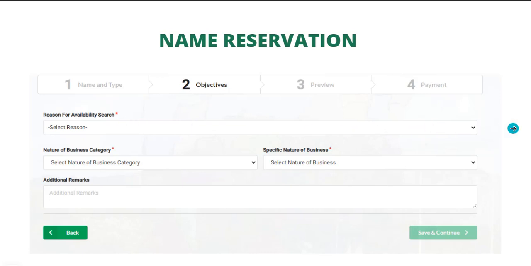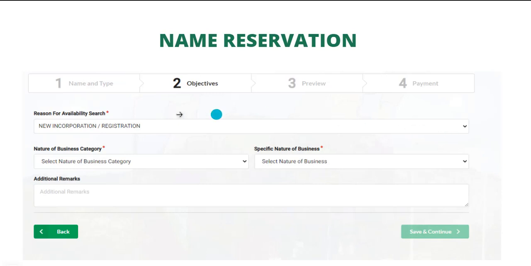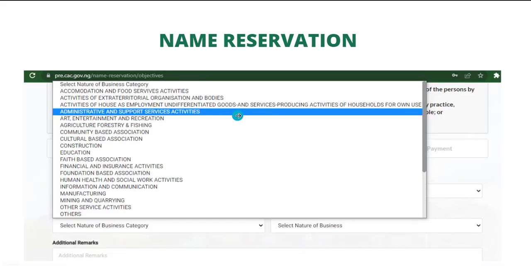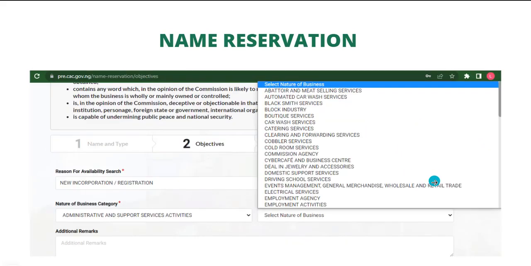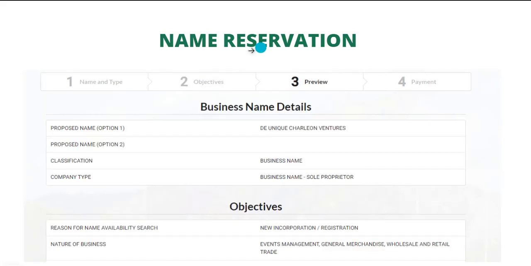Then next is reason for availability, which is the objectives. It is a new incorporation, a new registration. Then you have nature of business category and specific nature of business category. For this, I'm going for administrative and support services. What we want to register is events management, general merchandise, wholesale and retail trade. So this is what I'm going for. The additional remarks is not compulsory. You can see that the asterisk is not there. Save and continue. Then next is preview.